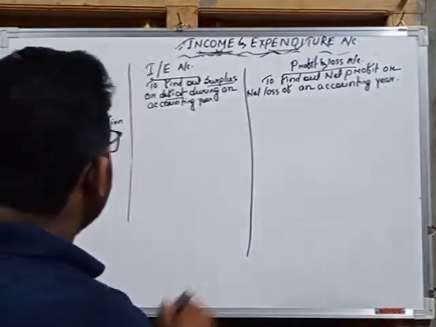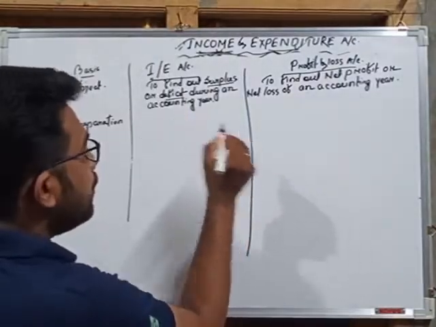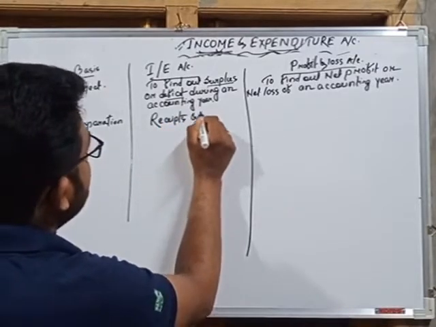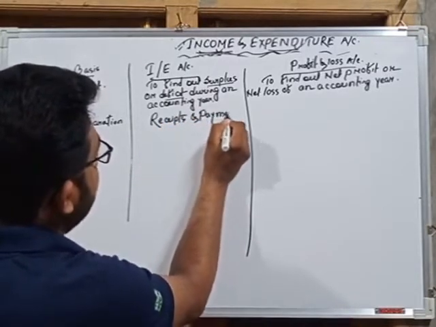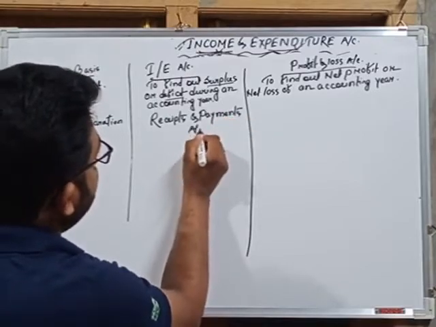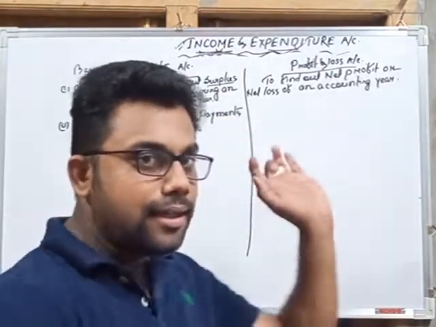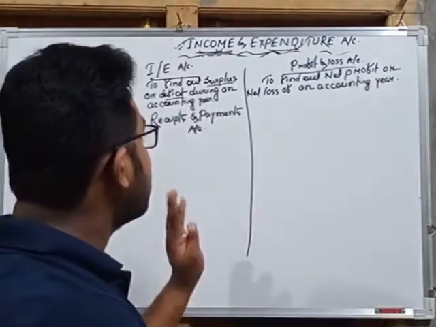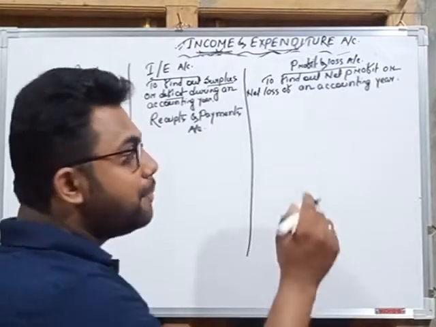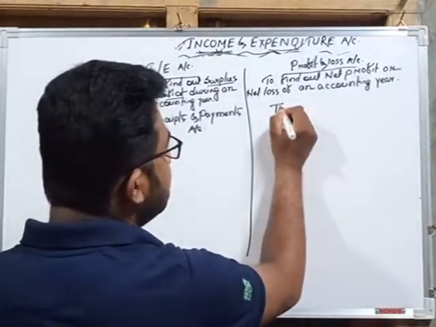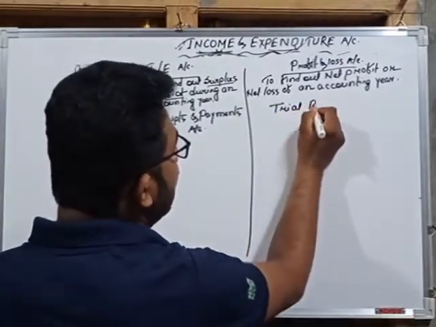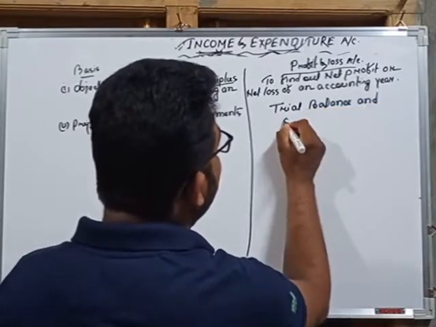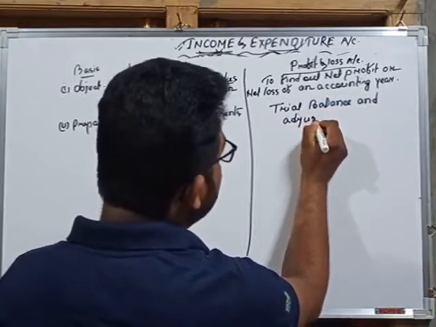Remember, income and expenditure account is prepared from receipts and payments account. Clear? Income and expenditure account is prepared from receipts and payments account, but profit and loss account is prepared from, remember, trial balance and adjustments.